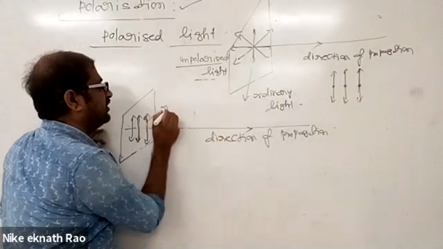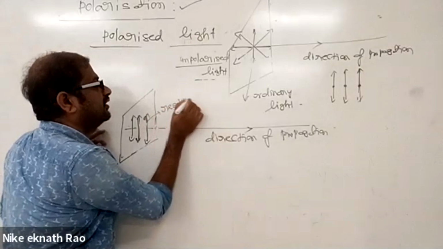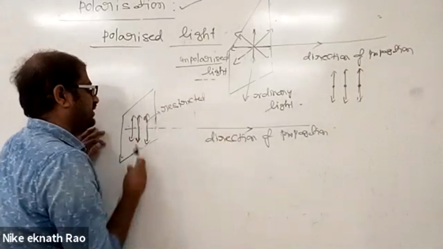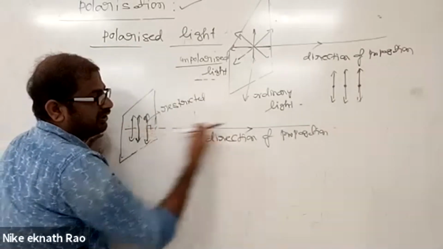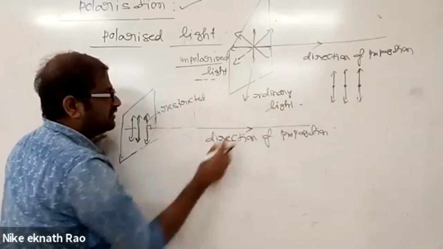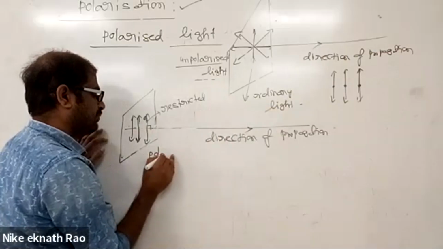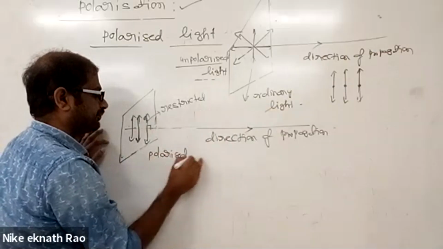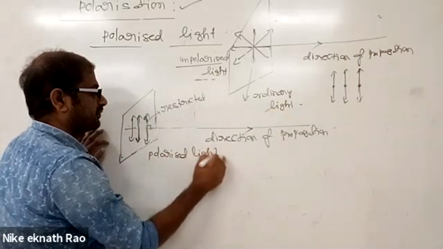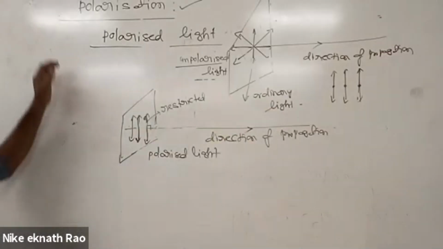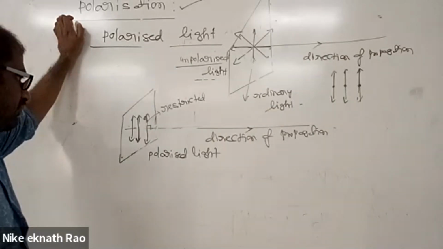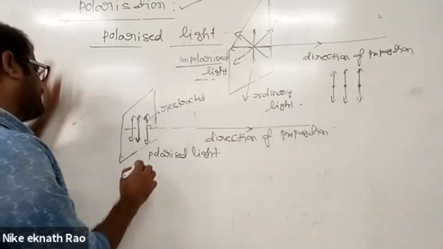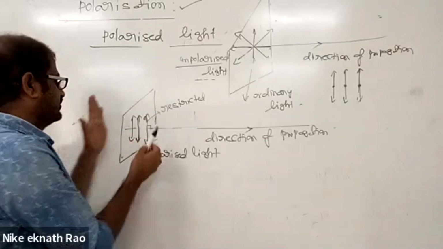This is a restricted direction. The electric field vector oscillates in one particular direction, in a plane perpendicular to the direction of propagation. This kind of light is called polarized light. The oscillations may also be perpendicular to the plane.